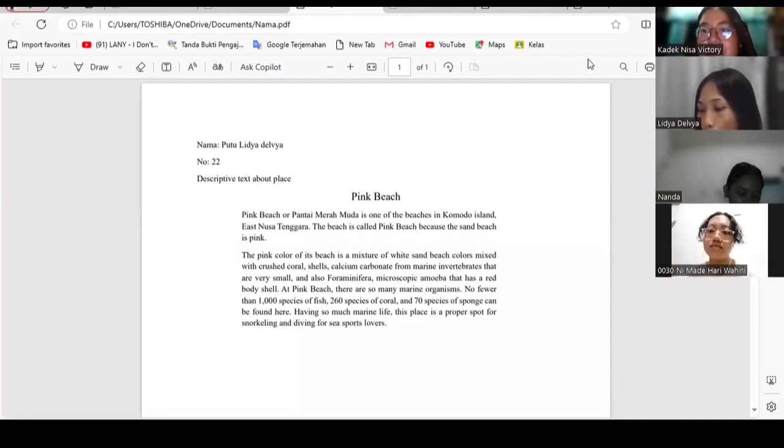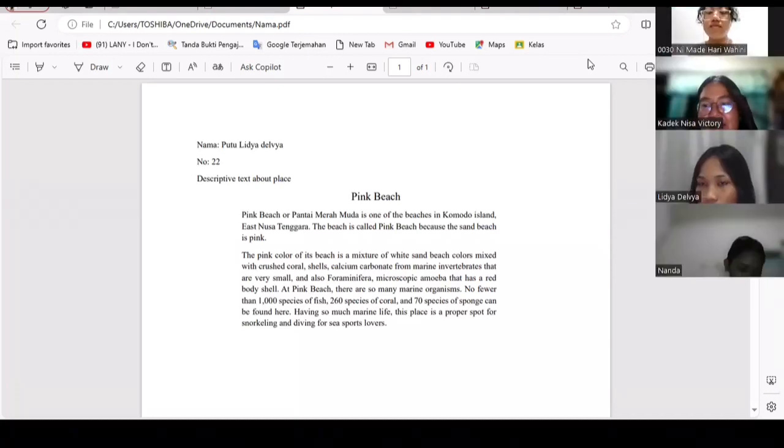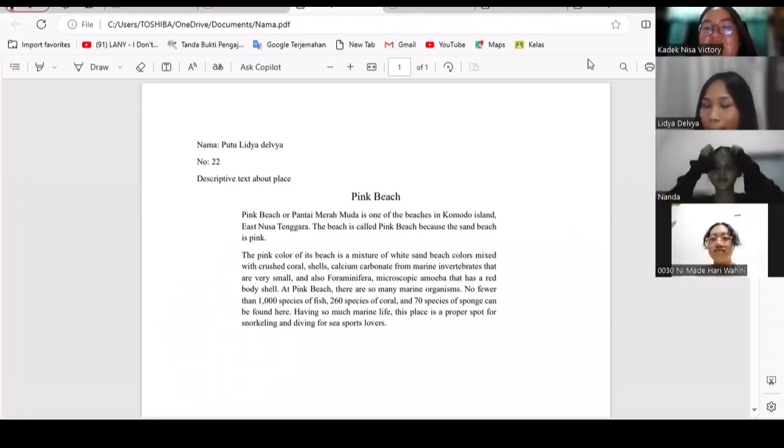Does anyone know which one is the identification and description of the text made by Lydia? Okay, Ari. So paragraph 1 is the identification, and paragraph 2 is the description. Good answer, Ari. Good job, students.